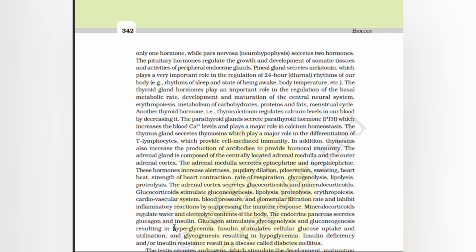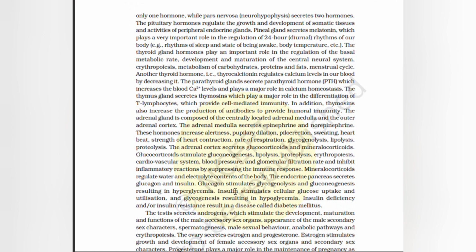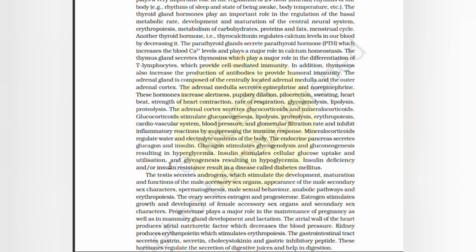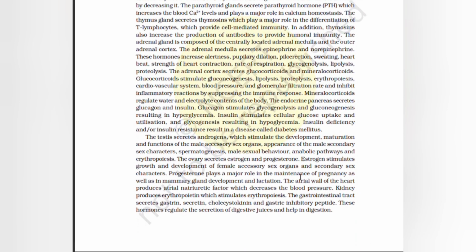Endocrine pancreas secretes glucagon and insulin. Glucagon stimulates glycogenolysis and gluconeogenesis, resulting in hyperglycemia. Insulin stimulates cellular glucose uptake and utilization and glycogenesis, resulting in hypoglycemia. Insulin deficiency or insulin resistance results in a disease called diabetes mellitus. The testes secrete androgens, which stimulate the development, maturation, and function of the male accessory sex organs, appearance of the male secondary sex characters, spermatogenesis, male sexual behavior, anabolic pathways, and erythropoiesis.